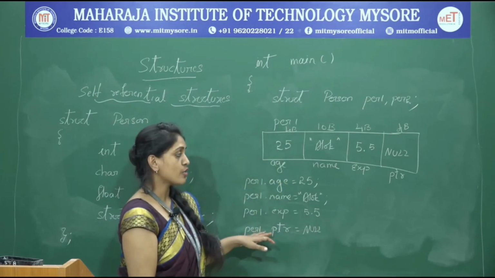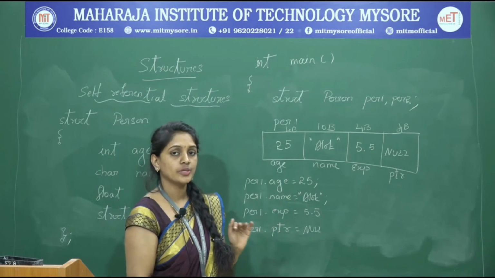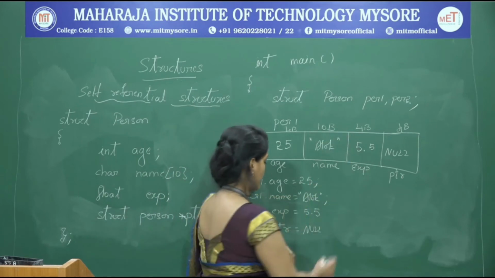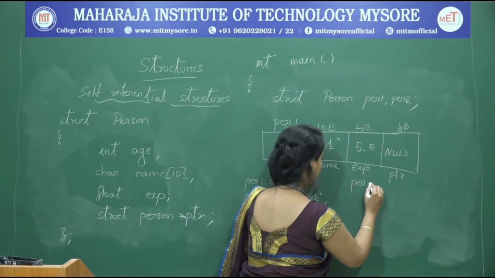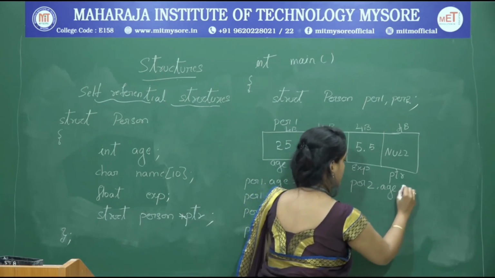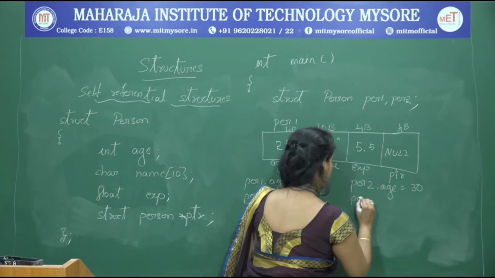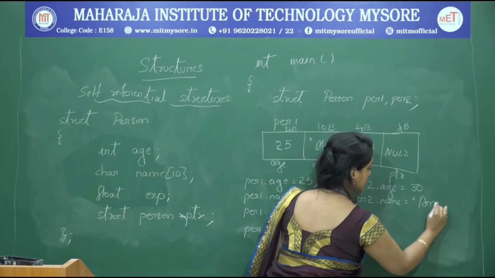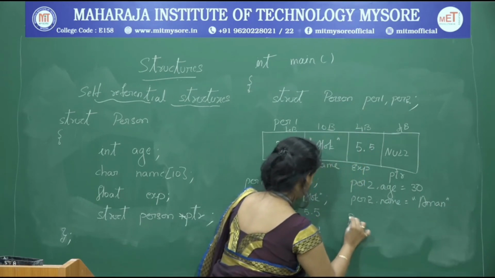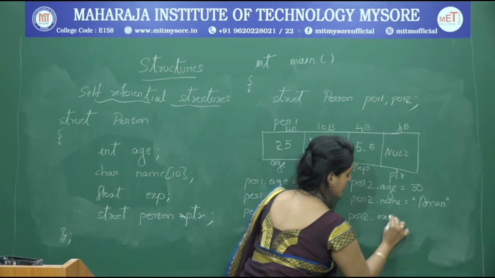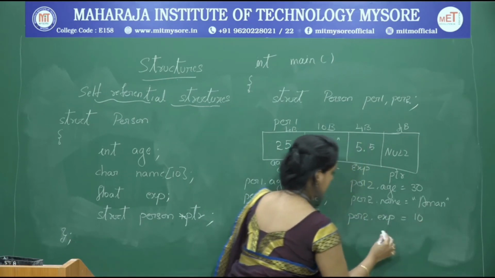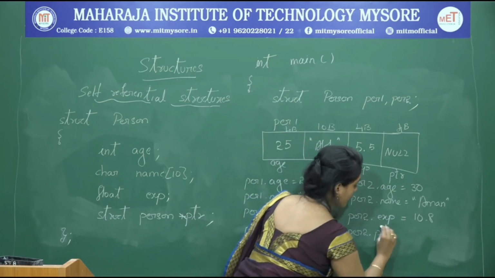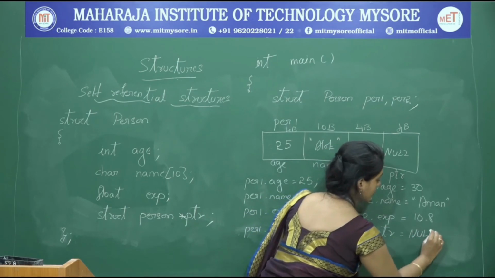We can observe that as of now PTR1 is equal to null. Similarly, when I read a different set of values for PER2, PER2 dot age is equal to 30, PER2 dot name is equal to Aman, PER2 dot experience is equal to 10.8 years, PER2 dot pointer is again equal to null.